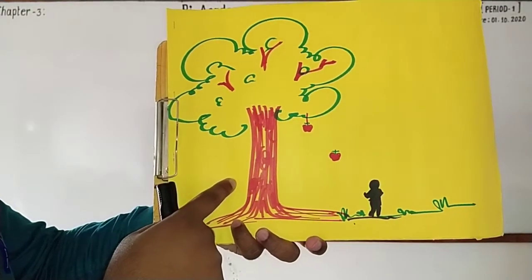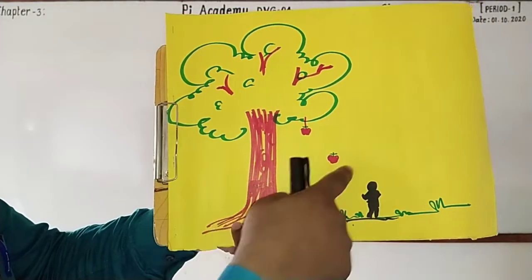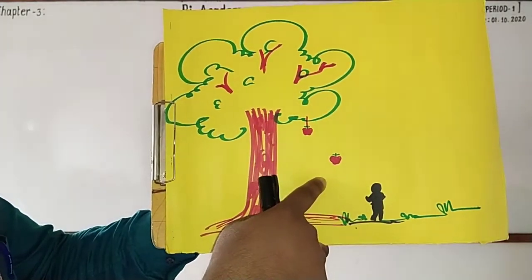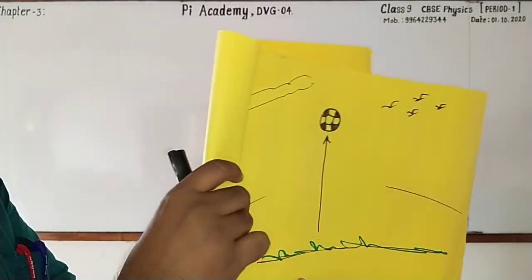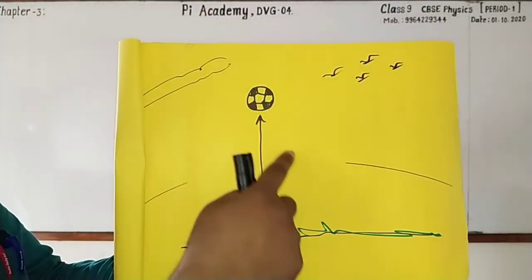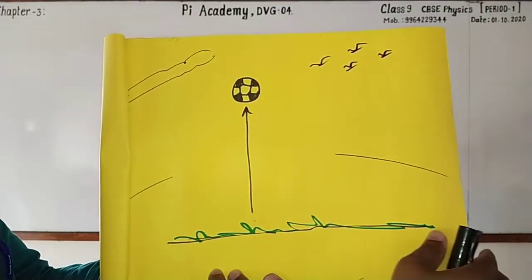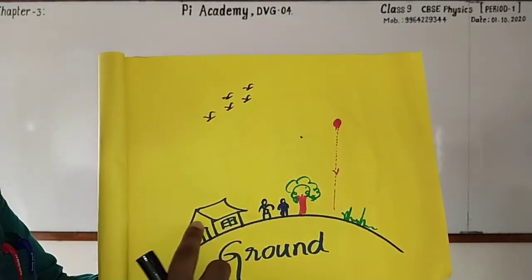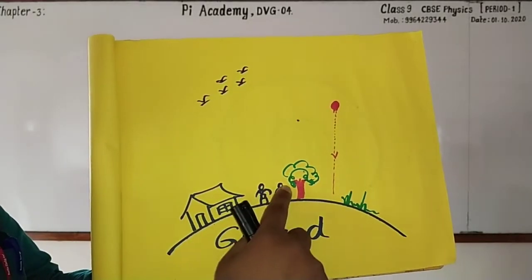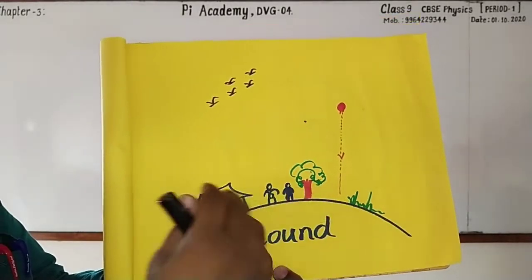This is the first picture, in which there is a tree and the fruits are falling from the tree and they are being observed by a boy. Go through the second picture. Here the ball is going up in the air, and this is the third picture, in which the objects like home, persons, tree, grass, they are all on the ground.